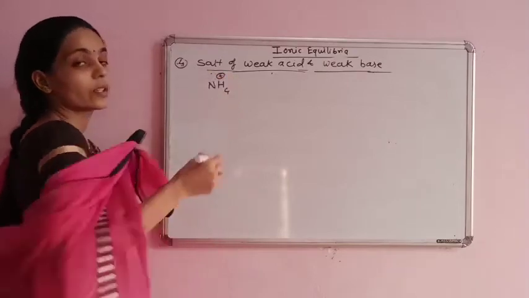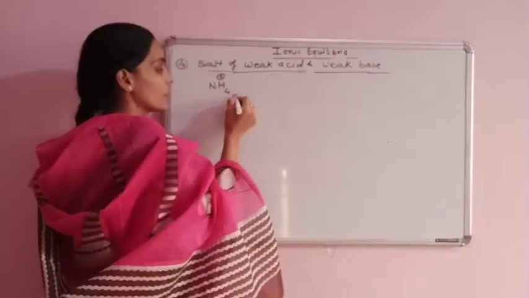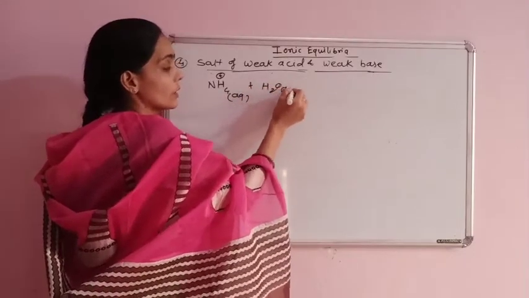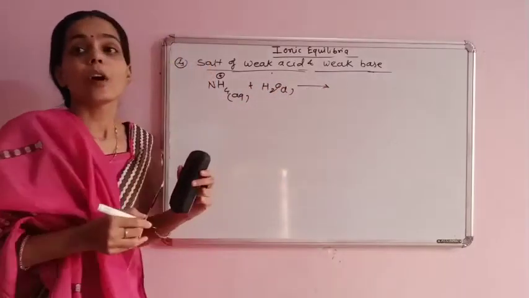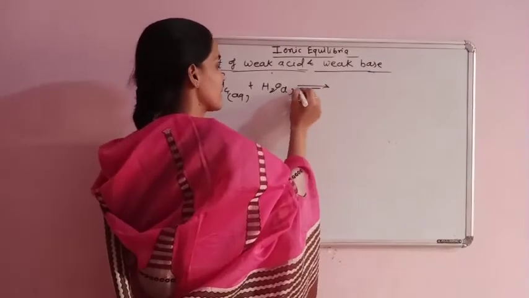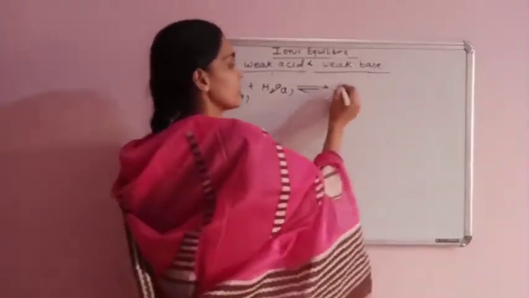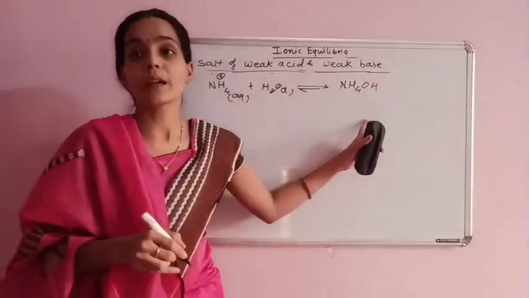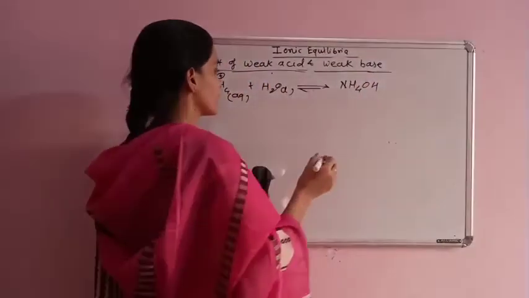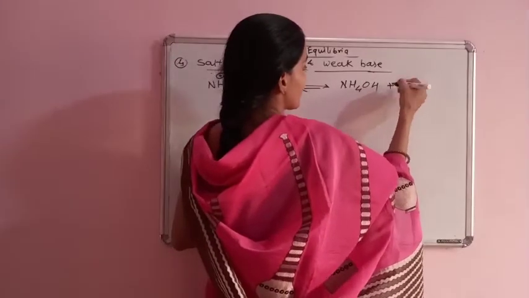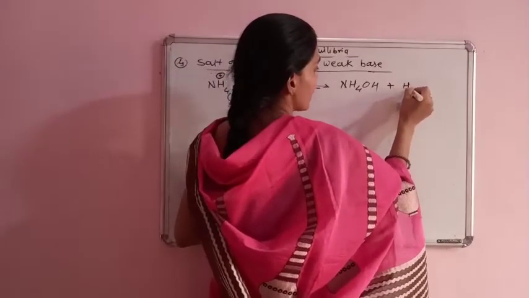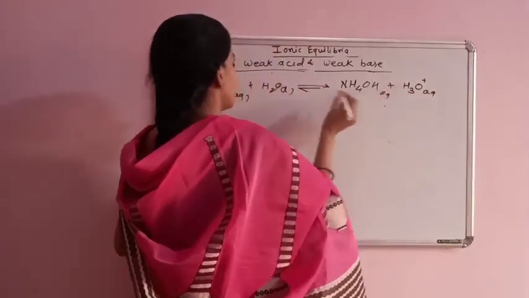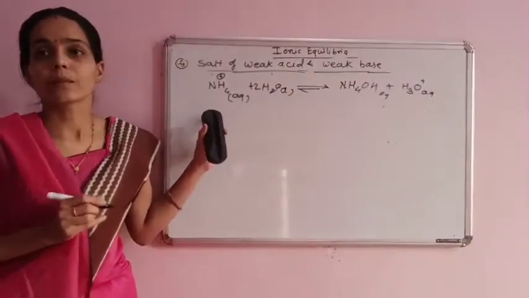The NH4 plus ion in the aqueous medium undergoes hydrolysis, meaning addition of water. This is a reversible reaction: NH4 plus is converted into NH4OH, ammonium hydroxide, plus H plus ions, that is, in water, in the form of hydrated ion.